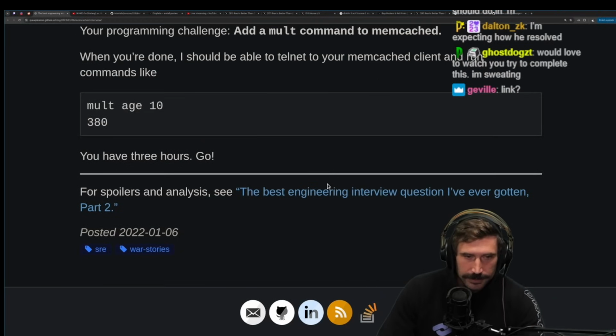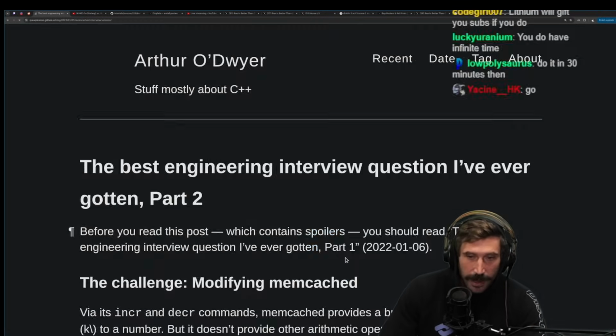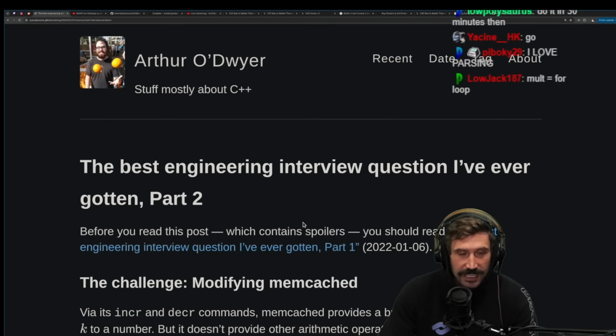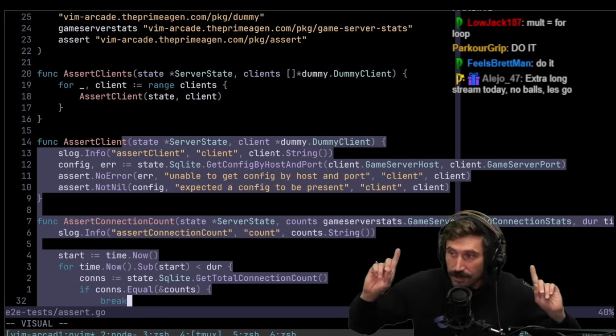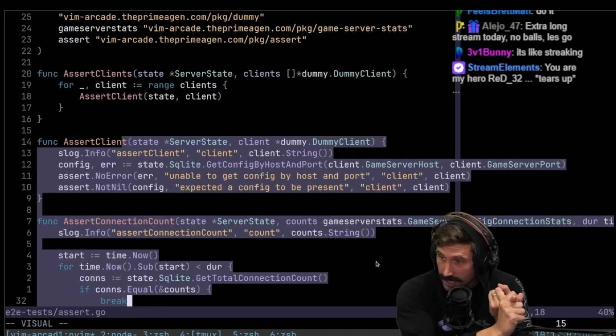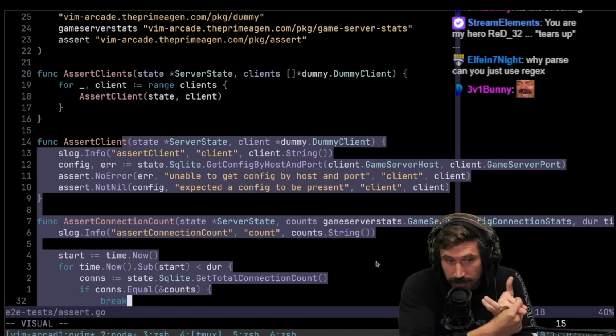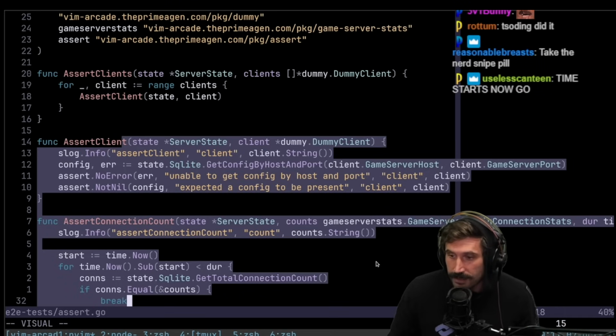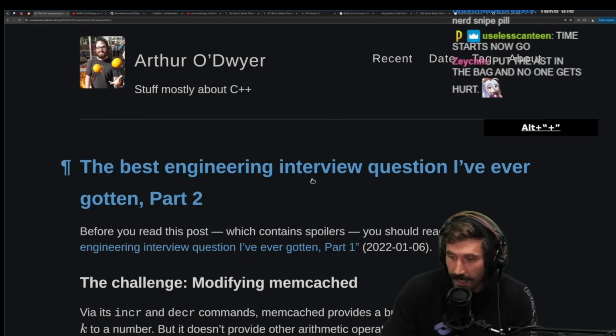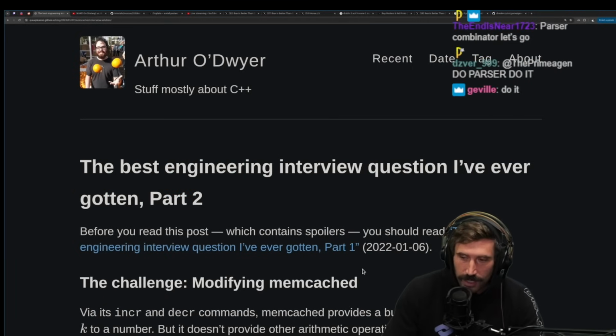Shut up. This sounds so exciting. Do it. No, I refuse. I refuse because I want to write simulation testing, okay? So I have to make a choice. Am I writing simulation testing or am I writing a parser for Memcached from 2013? I don't want to do it, okay? I don't want to do that, all right? I already know what I want to do.